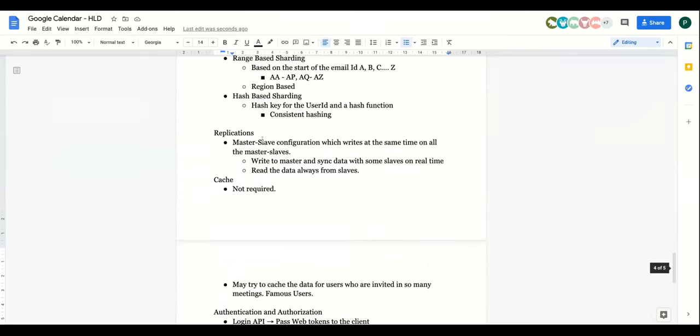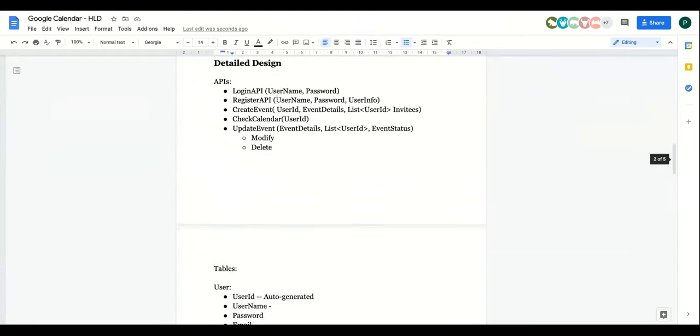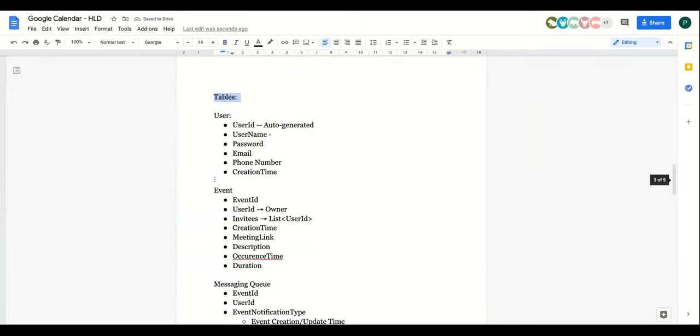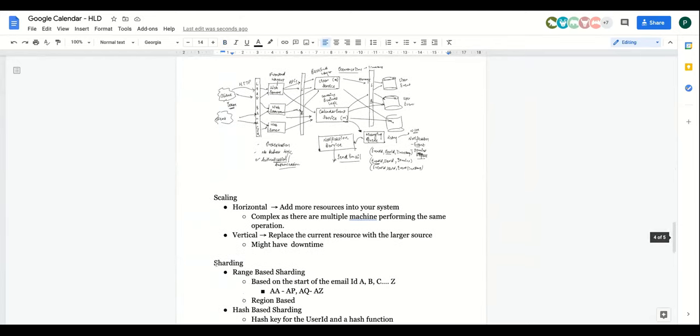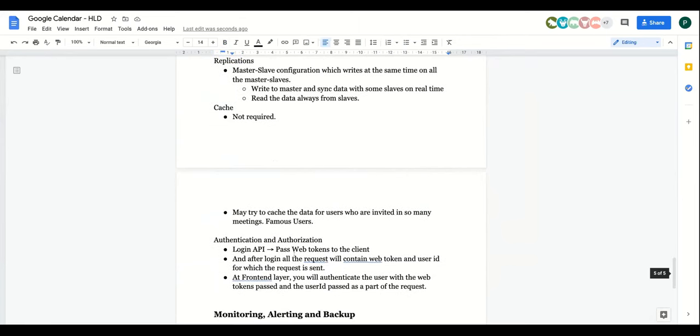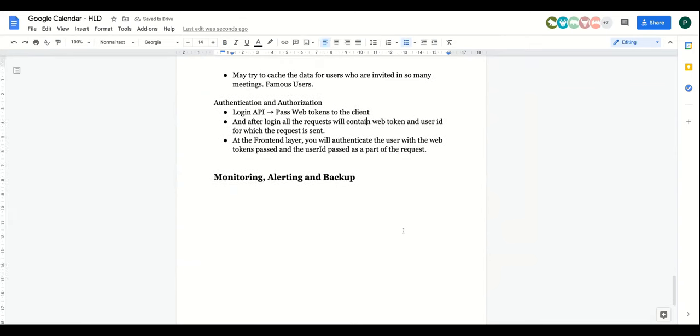And as I mentioned, we talked about replication. So these are the detailed design. You should spend around 20 to 25 minutes on this part. It could be possible that you might not be able to cover everything, and your interviewer might ask you for details about particular things. You should try to focus on those in that case. Otherwise, if time permits, you should talk about all these things in detail. Right now it is taking me time to explain, but once you practice enough questions, it should not take more than 25 minutes to come up with all these things.